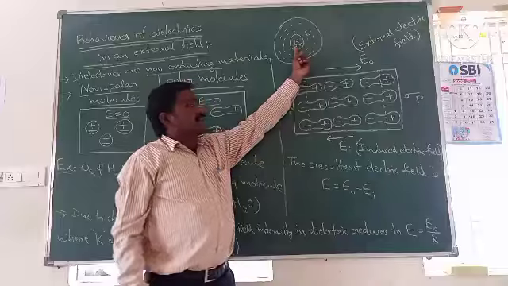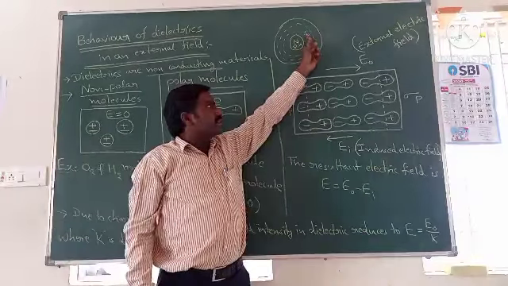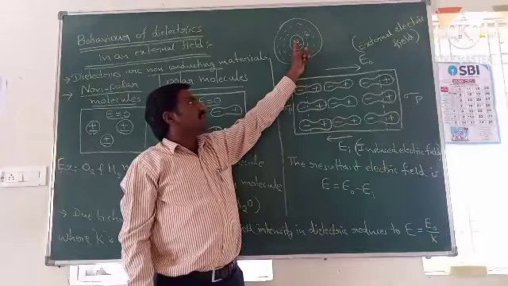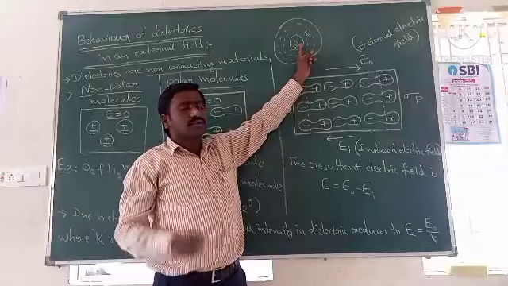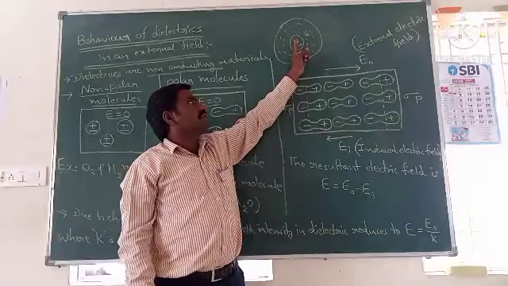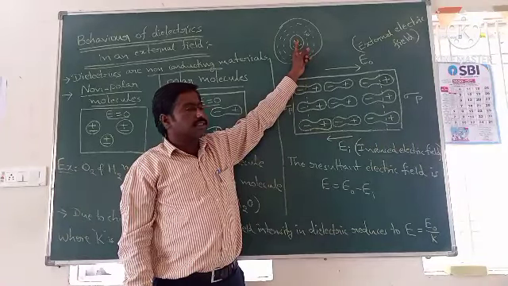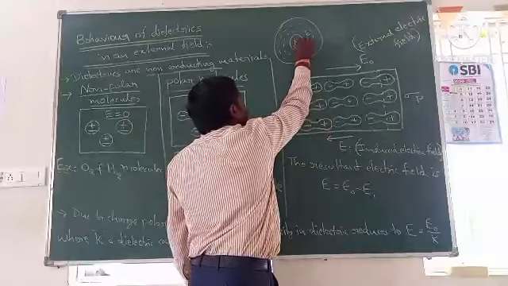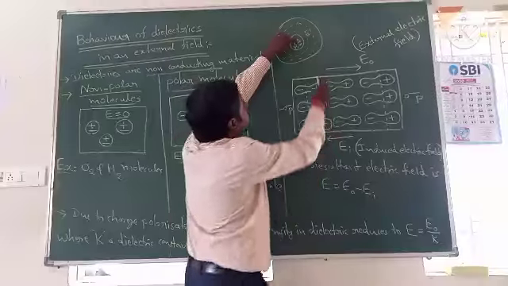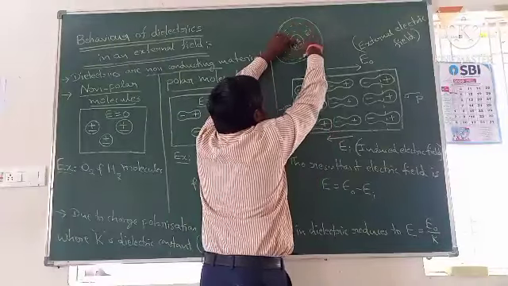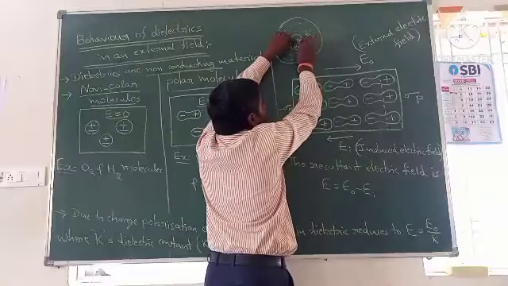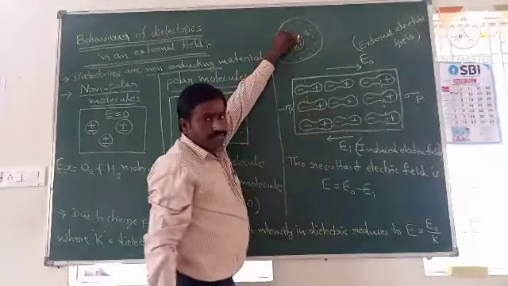Protons' charge is positive, electrons' charge is negative, and neutrons are zero charge particles. So the nucleus contains protons and neutrons. Neutrons have zero charge, protons have positive charge. Therefore the nucleus has positive charge. So at the center, positive charge exists. Now electrons are revolving around the nucleus in different orbits. For all these orbits, the center is the nucleus itself, here only.